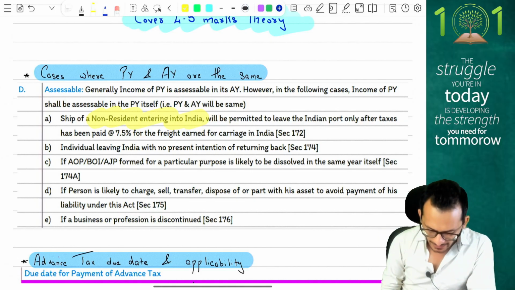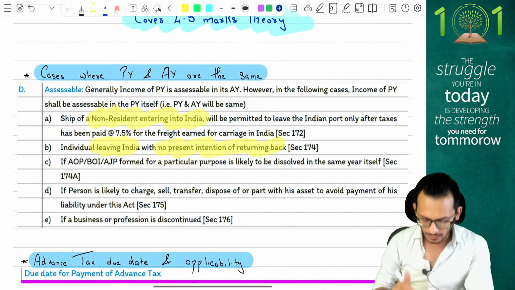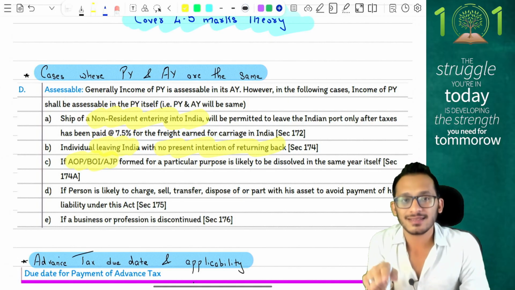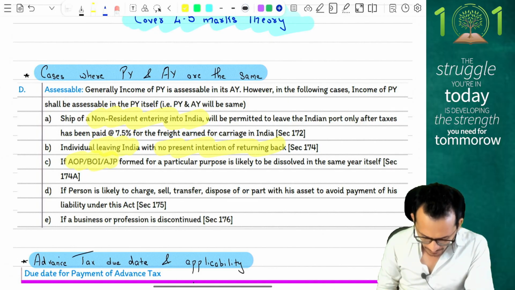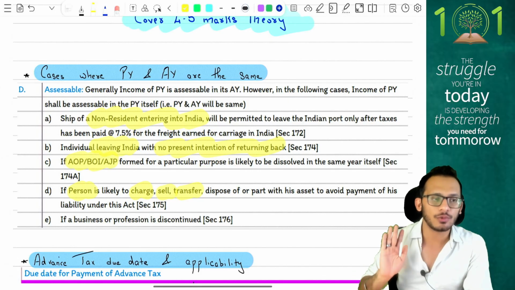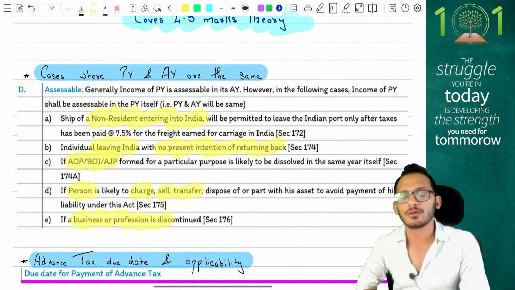Second, if there is any individual who is planning to leave India with no intention of coming back. Third, if you are an AOP or BOI which is formed for a particular purpose in the same year and is dissolved in the same year. Fourth, if you are a person who's planning to sell, transfer, or charge his assets with an intention to avoid taxes. And fifth, if your business or profession is discontinued in the previous year.